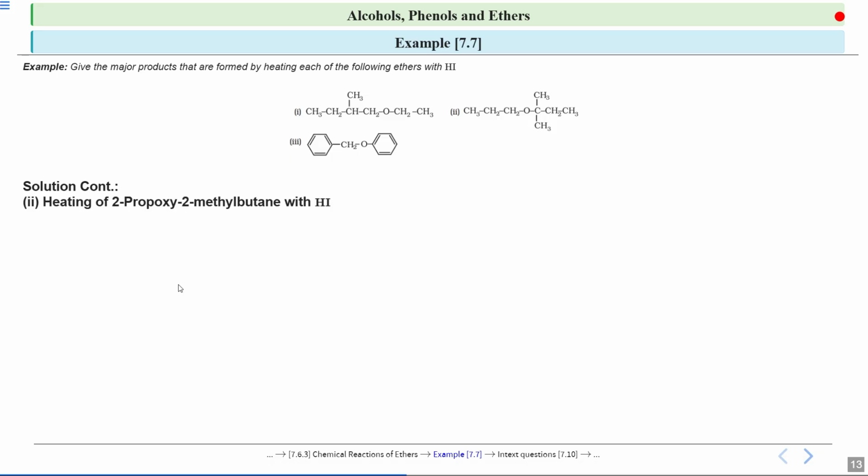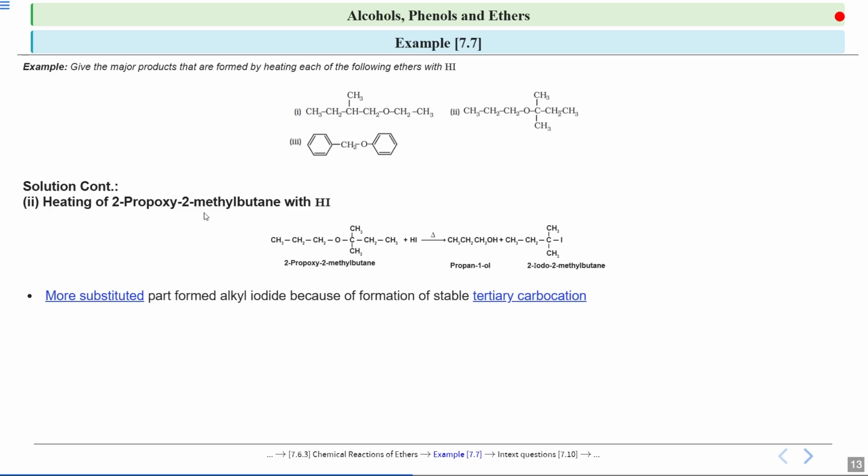Now if you look at the second example, you are heating 2-propoxy-2-methylbutane with HI. Now if you look at this particular example, in the first step, this compound will get protonated. So oxygen will get a hydrogen and there will be a plus charge. Now again there are two possibilities. The iodide can attack on this carbon or here it can attack on this carbon.